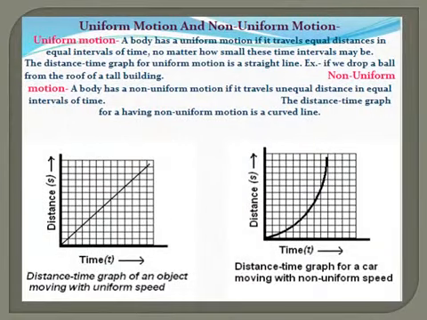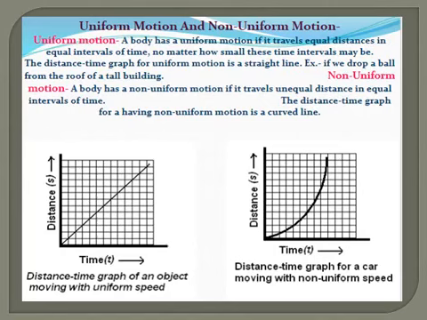The uniform motion and non-uniform motion learned above can be represented in the form of a graph. Before that, let us recall. A body has uniform motion if it travels equal distance in equal intervals of time, no matter how small these time intervals may be.